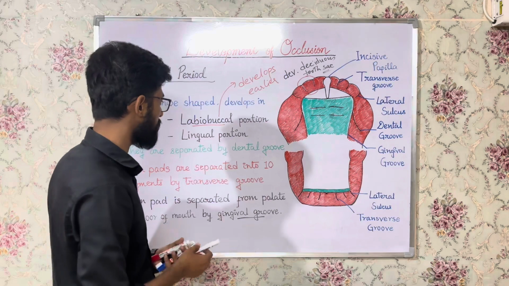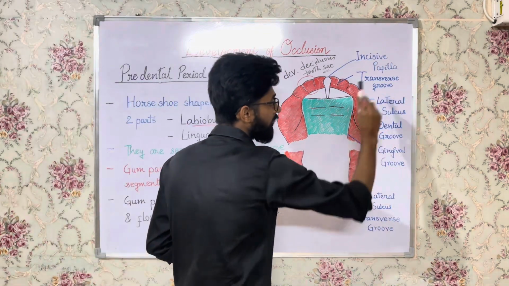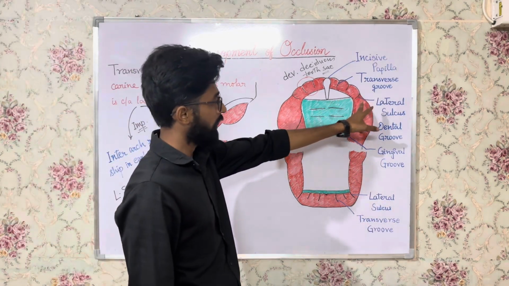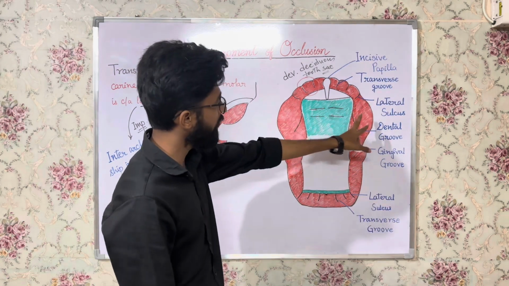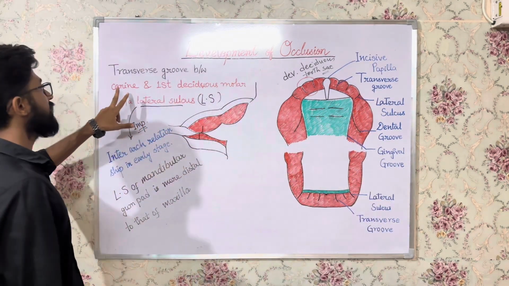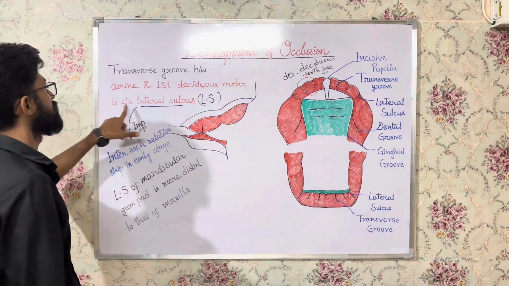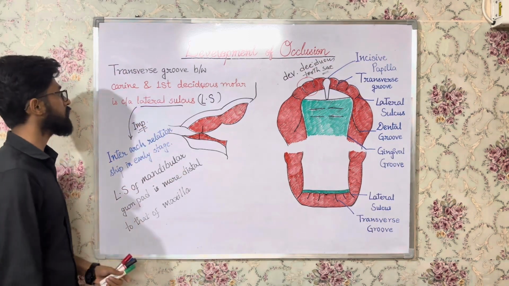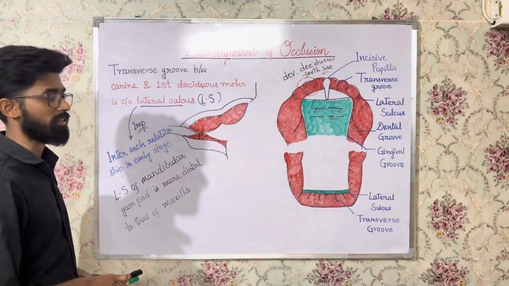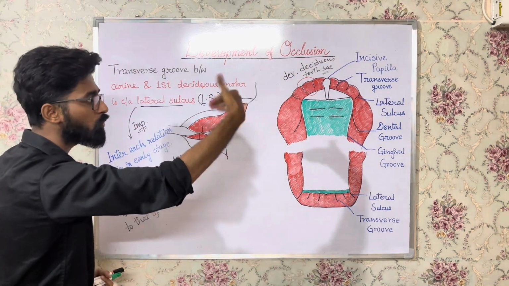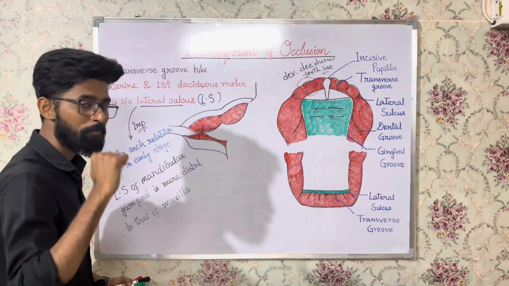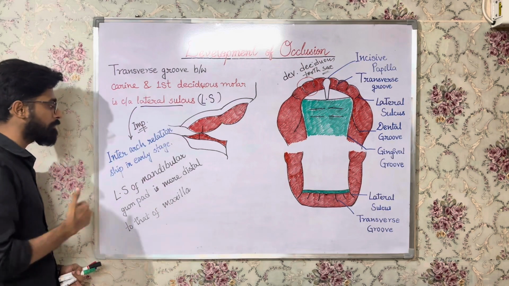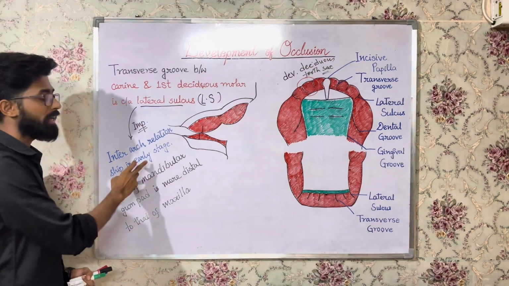Now there is another important landmark, the lateral sulcus, right? If you see the labeling, lateral sulcus is a transverse groove, but it is the transverse groove between the canine and the first deciduous molar. So the transverse groove between the canine and the first deciduous molar is called the lateral sulcus. Now why is this particular transverse groove named differently? Because it has some importance. What is the importance of the lateral sulcus? It helps in judging or establishing the inter-arch relationship in the very early stage.